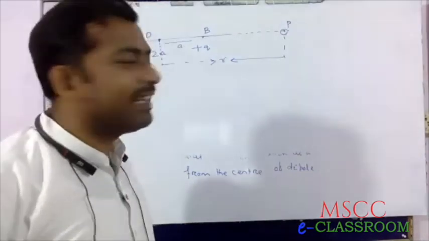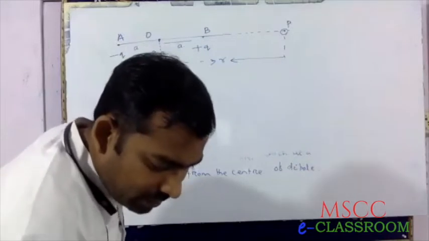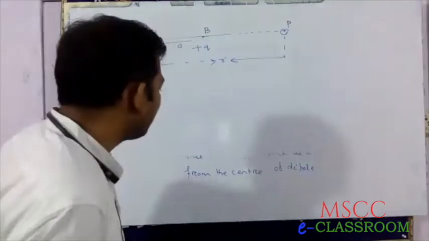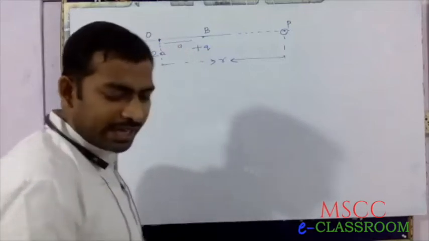Now electric field intensity, write down, all of you. Students, please write down.